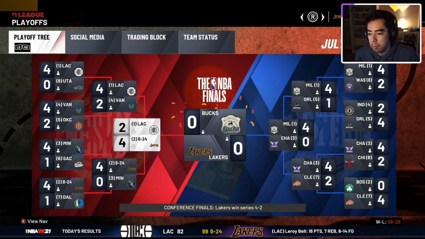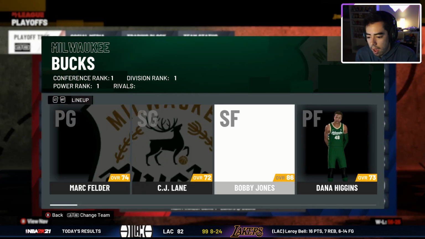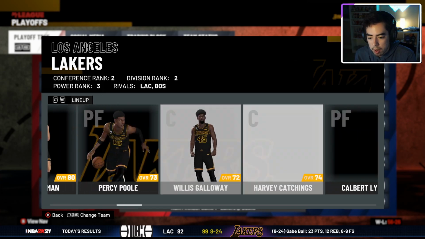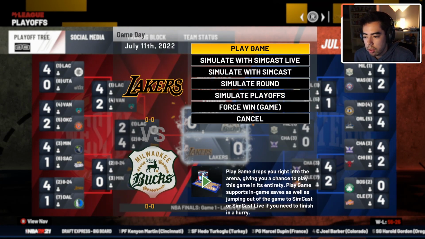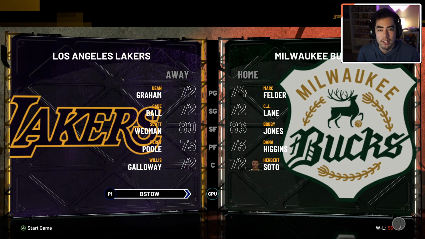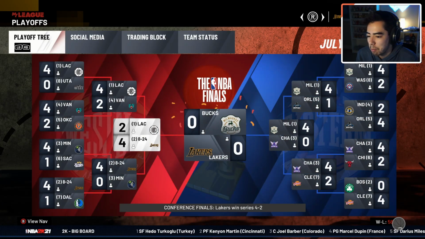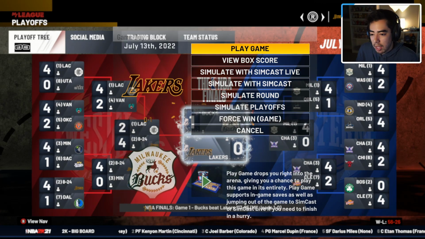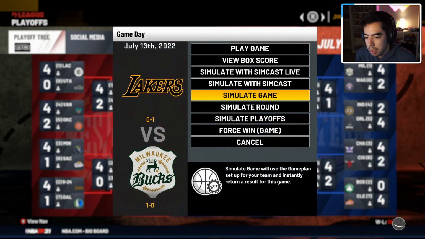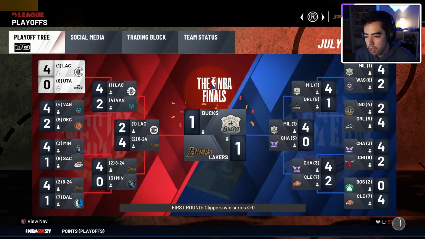The Hornets and the Clippers are both eliminated. So we do have Bobby Jones versus Scott Wedman and Harvey Catchings. But Harvey Catchings isn't really that good right now. So we'll see what happens. We got the Bucks, the Lakers, which is kind of hilarious because that's what everyone predicted again. And that didn't happen. The Heat ruined that one. The Bucks win game 1, though. Game 2 goes to the Lakers.